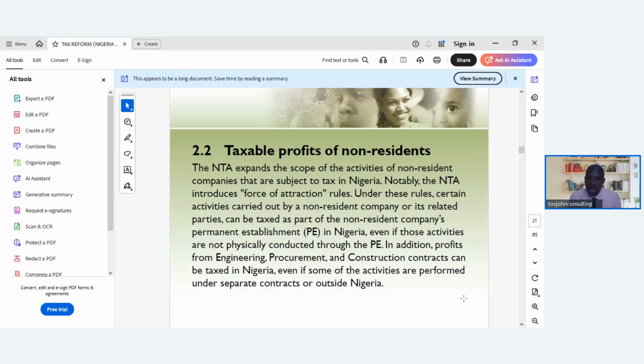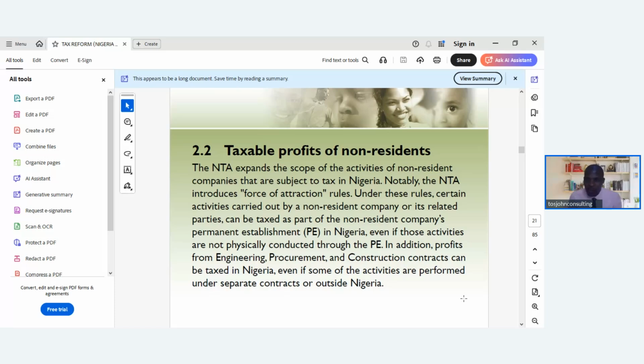So any activity or any part of the non-resident company, because some of them have subsidiaries and some other arms, associates, and maybe partnerships, all of those things, will be subject to tax, provided that is within the scope of the NTA, even if the activities are not physically conducted through the permanent establishment.